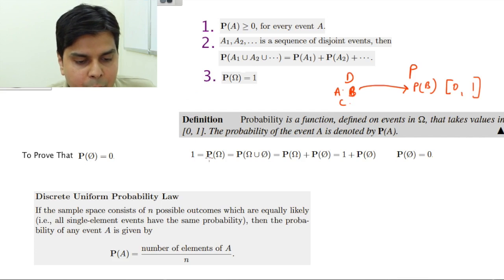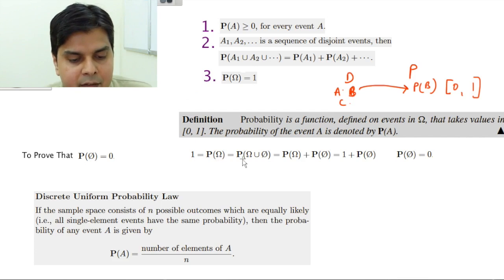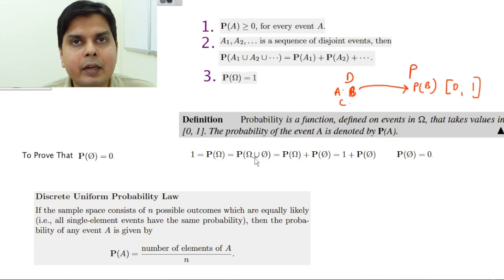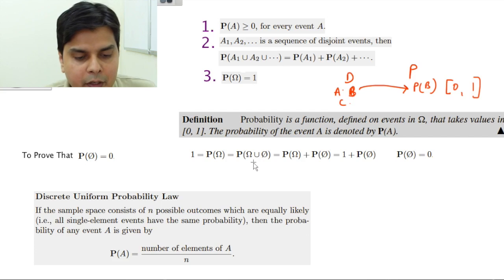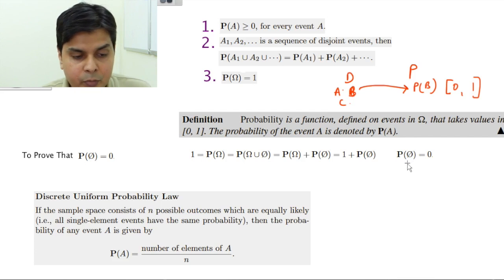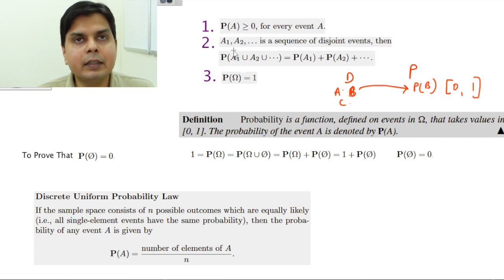So okay, 1 is equal to P(omega). Omega I can write as omega union phi, because union of any set with phi is that same set. Okay, now omega and phi are disjoint. So I can write P(omega) plus P(phi). Now P(omega) is 1, P(phi) is P(phi). So 1 equals 1 plus P(phi), so P(phi) is 0. Very simple proof.